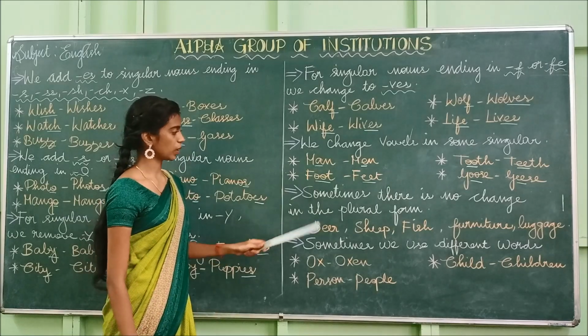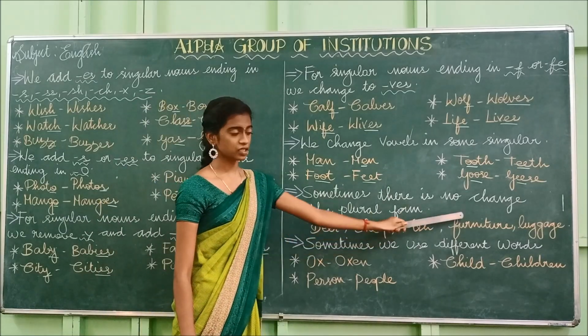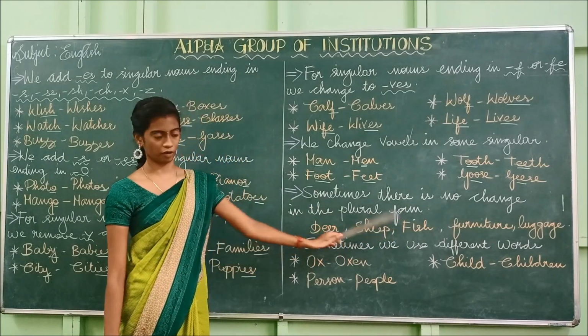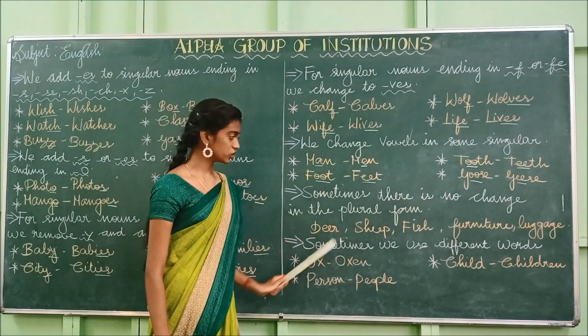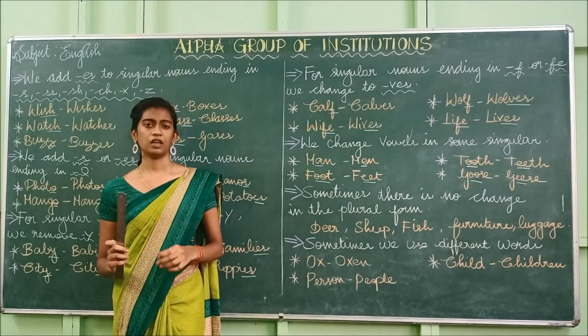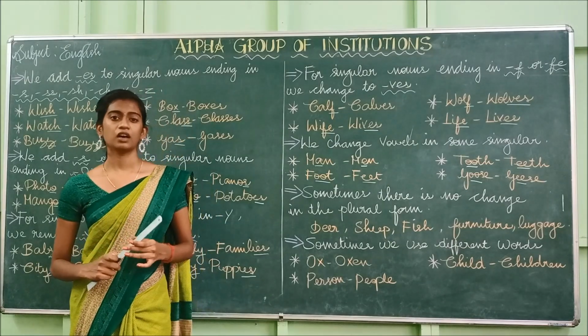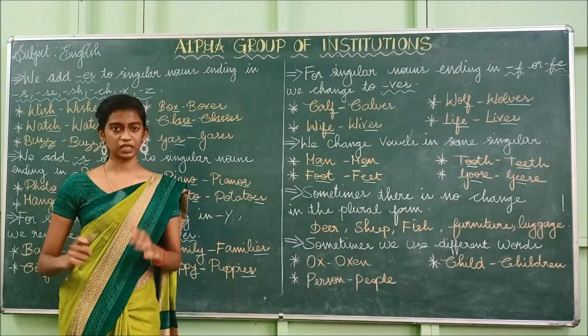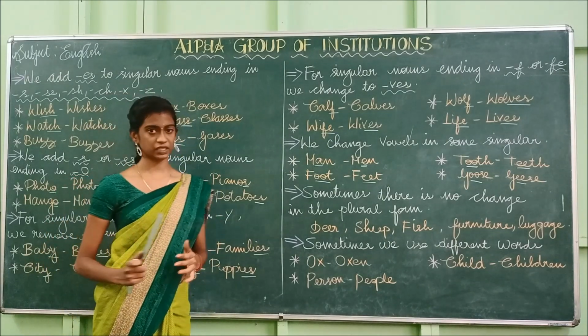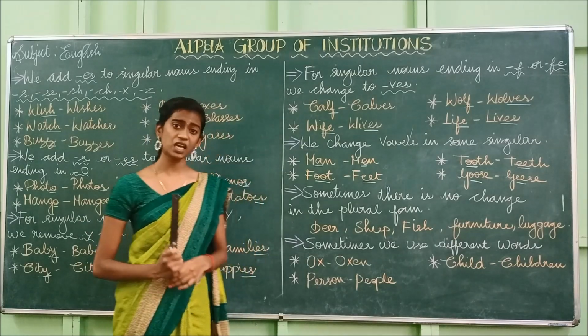Okay. And next one. Sometimes there is no change in the plural form. So what happens? The singular and plural will be the same itself. In some cases only, the singular and plural will be the same.